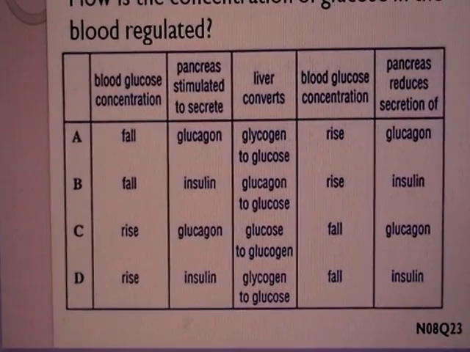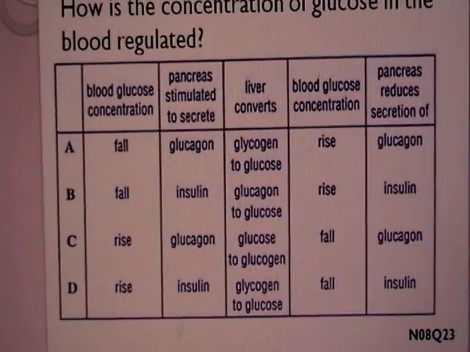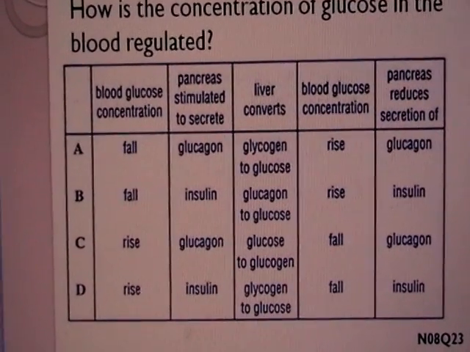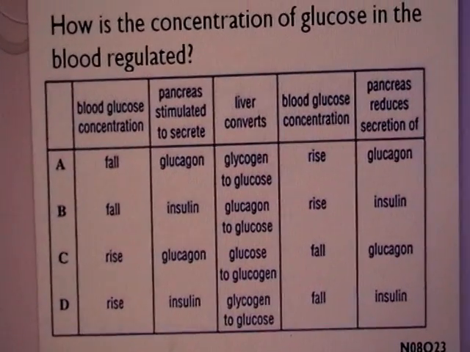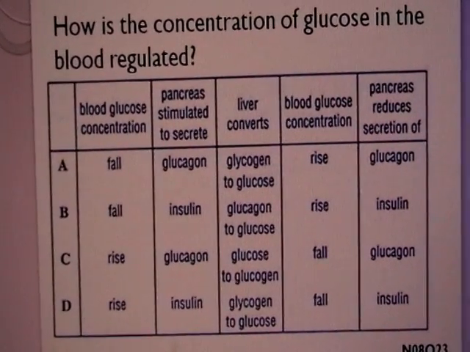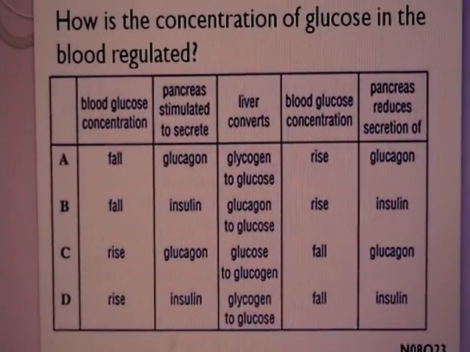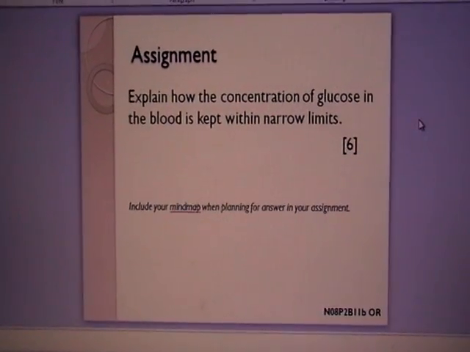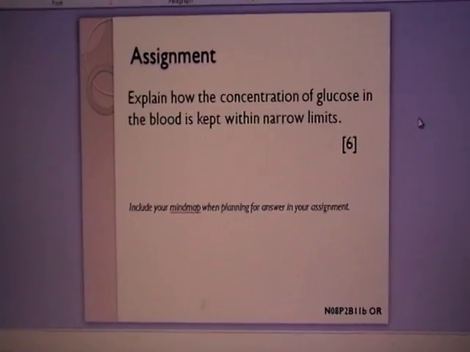Liver converts glycogen to glucose. Is this correct? Yes. And blood glucose concentration will proceed to increase. And after blood glucose concentration has been brought back to normal, the pancreas will reduce the secretion of glucagon because the stimulus has diminished. Another practice question, so please include it in the foolscap paper that you will submit during the next lesson.